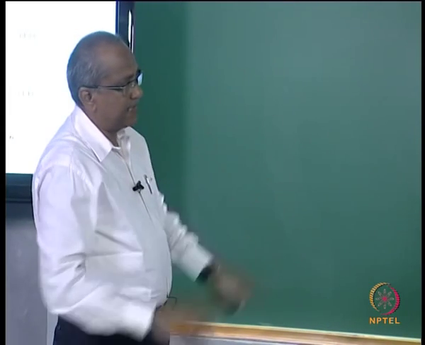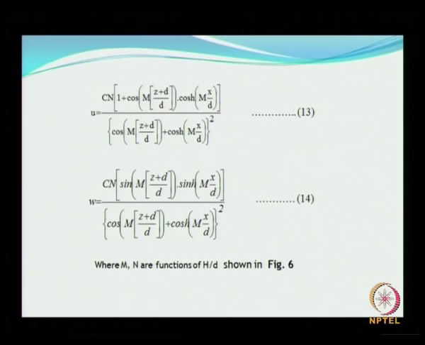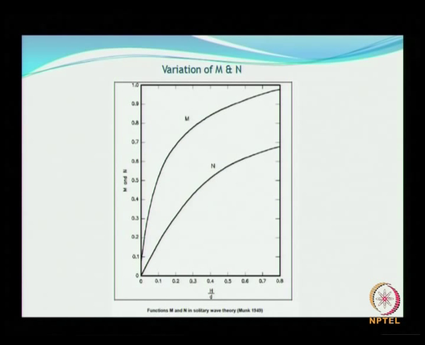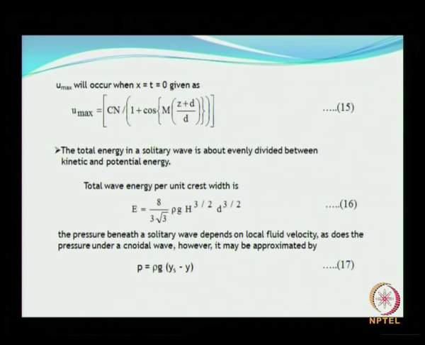All other parameters are known to you because x is starting from the crest of the wave as said earlier. D is the water depth, S is below the still water line, M and N are obtained from the figure as shown here. Once you have H by D for the given wave conditions, you can derive the values for M and N, use that expression, the earlier expression, to get U and W.